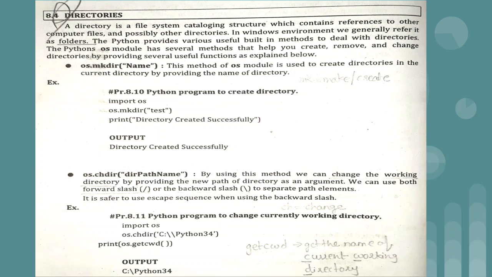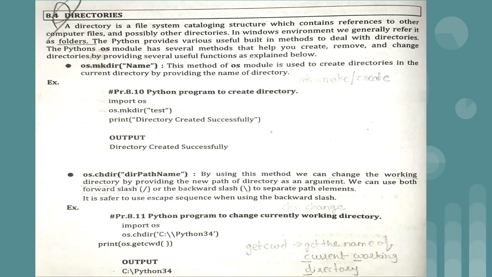In the first line we have written import os, and then os.mkdir in round brackets, within double quotes, test. Test is nothing but the name of the folder we want to create. This folder will get created where you save the program, in that same location. After that, we should get some acknowledgement whether the folder was created or not.